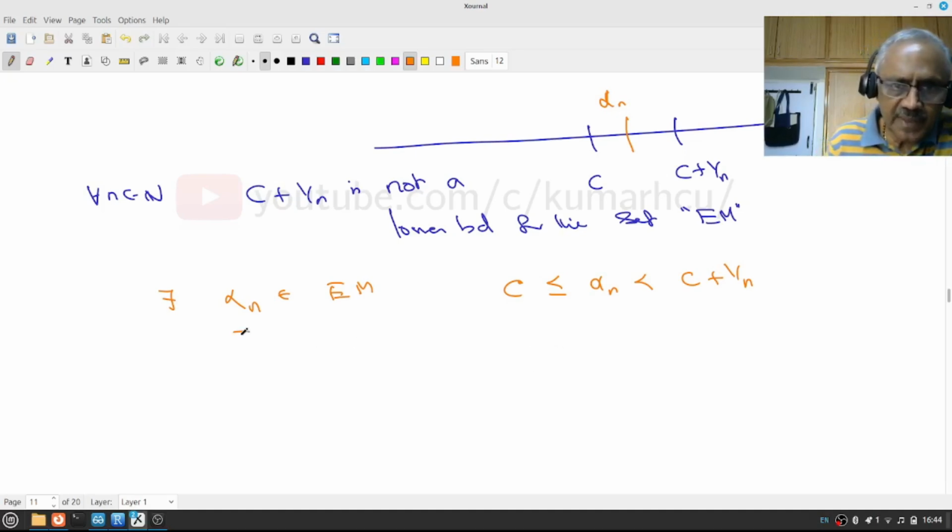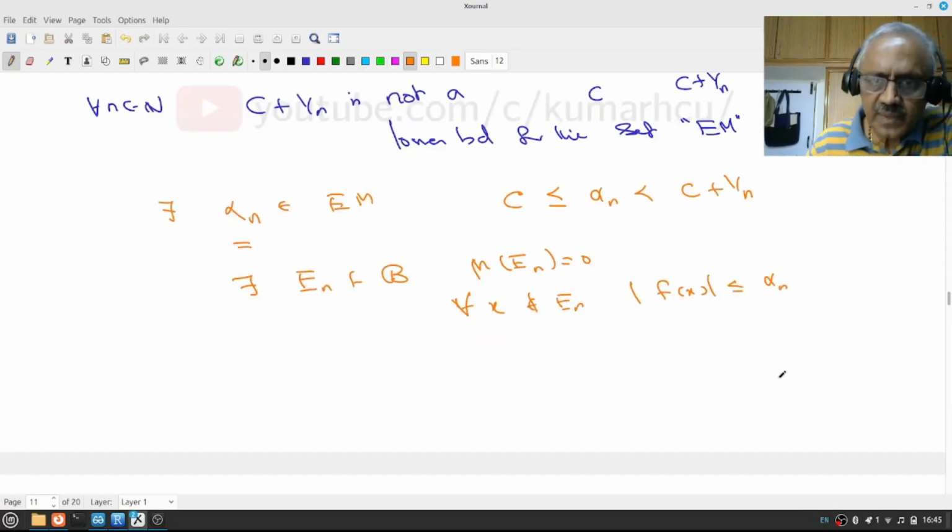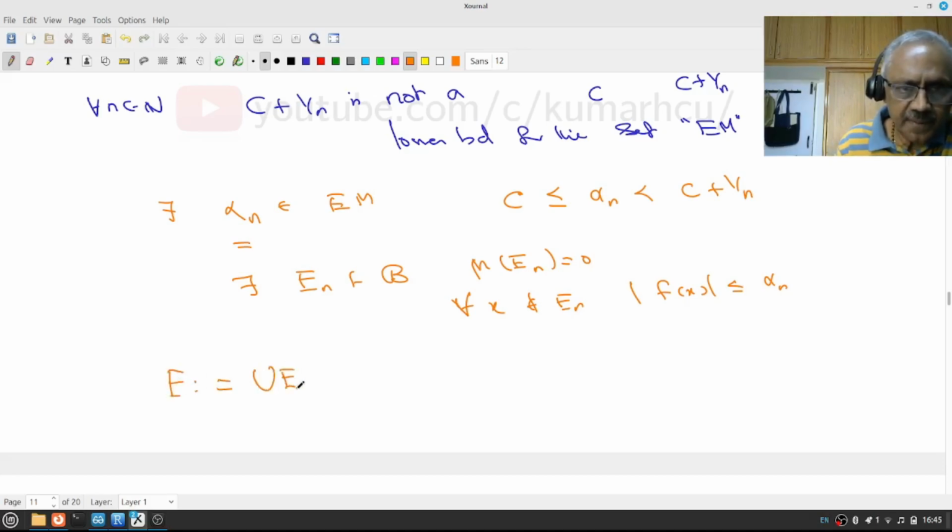Now, since alpha n is an essential bound, there exists an En in B so that mu of En is 0, and for all x not in En, what do I have? Modulus f(x) is less than or equal to alpha n. Very good. Now let E be the union of the En.